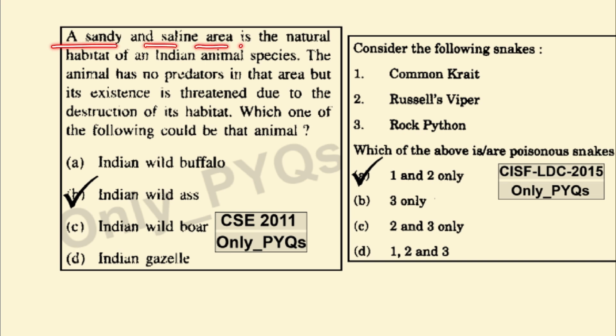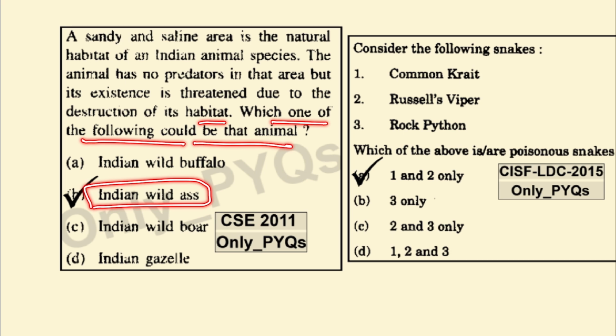Sandy and saline areas are the natural habitat of an Indian animal species. The animal has no predators in that area, but its extinction is threatened due to the destruction of the habitat. Which one of the following could be that animal? It is the wild ass which they are speaking about.